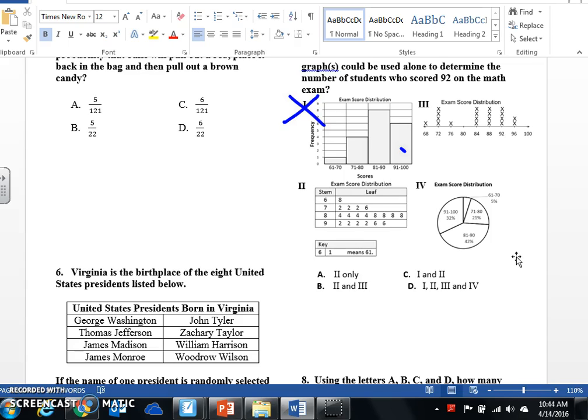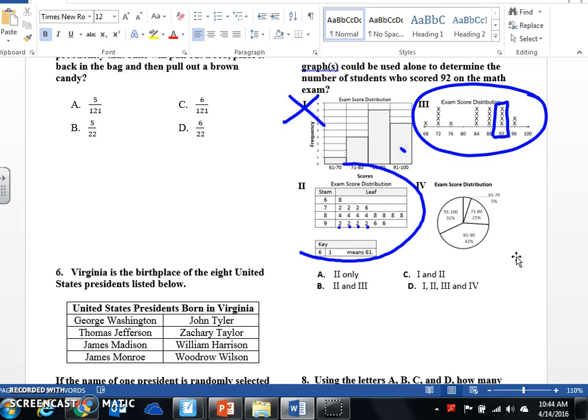If you look at this line graph, you can see right there exactly 4 people scored a 92. So that's a winner. Exam score, so 92, 1, 2, 3, 4 people. So this is a winner, tells you exactly. And then over here in the circle graph, it's similar to the histogram in that we know that the 92 percenters are somewhere in there, but we don't know exactly how many if we're just looking at the circle graph. So that does not work. Therefore, my answer is 2 and 3. So B.